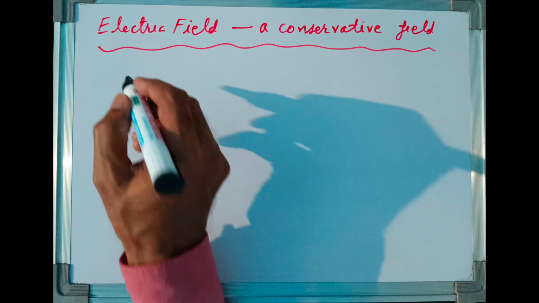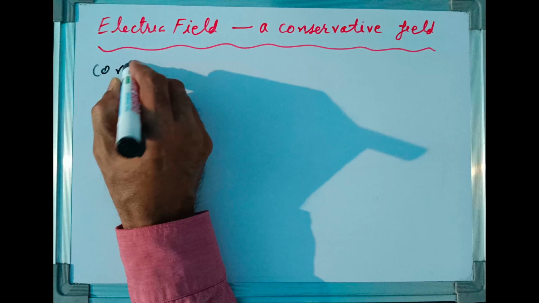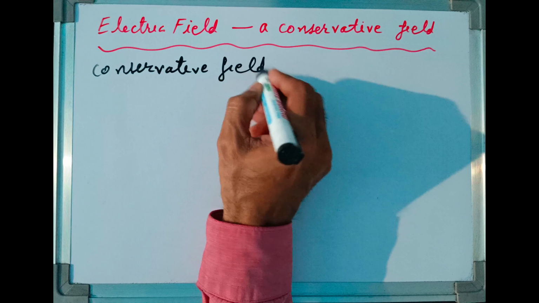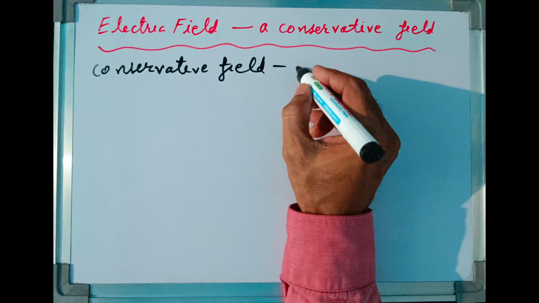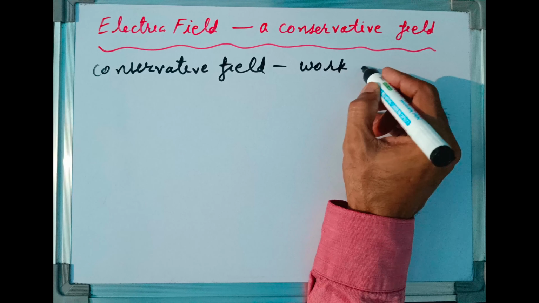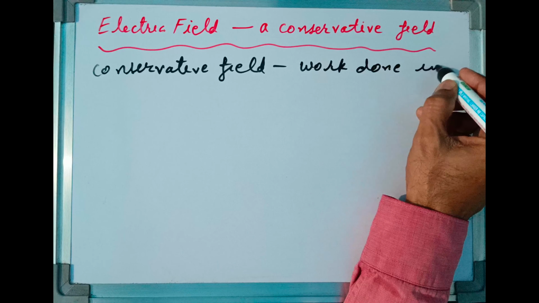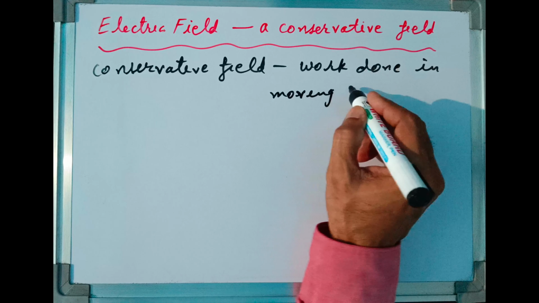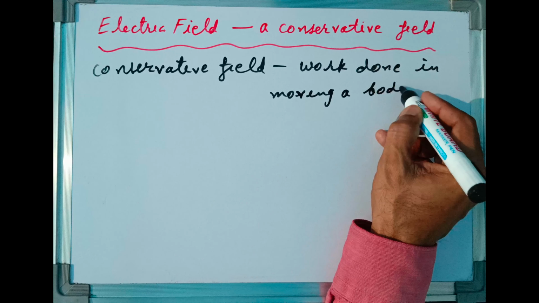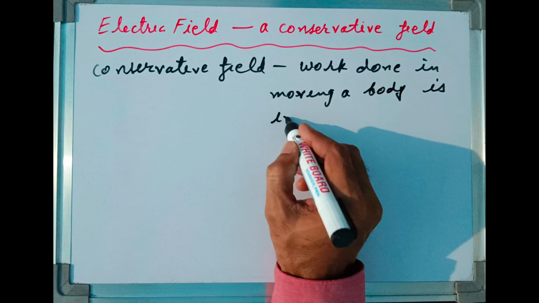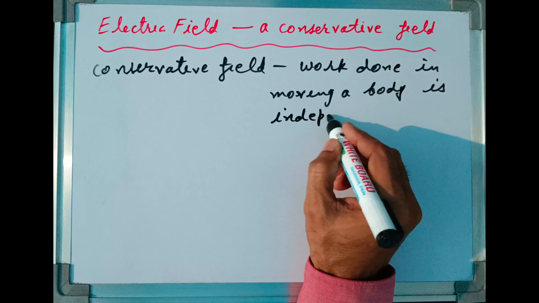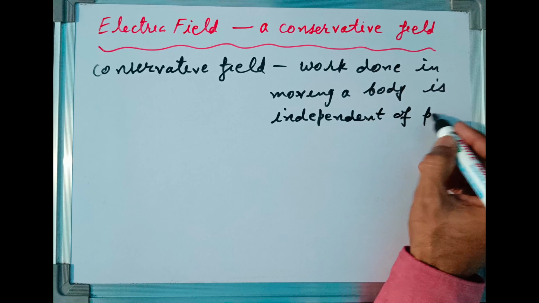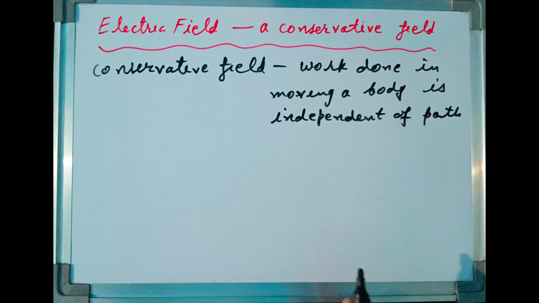A conservative field is that in which work done in moving a body is independent of path along which the body moves.